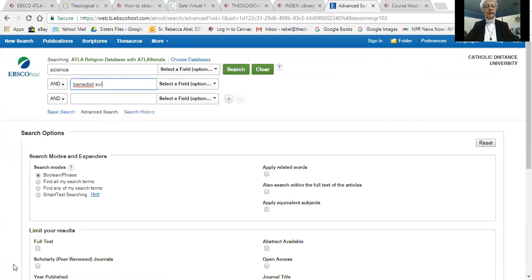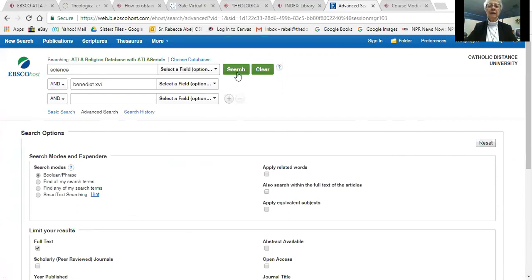Let's also look down here on the left-hand corner and click on the full text so that only the magazine articles that we receive will be full text, and you can look at the PDF and have it emailed to you, copy, or whatever it is you wish to do with it.